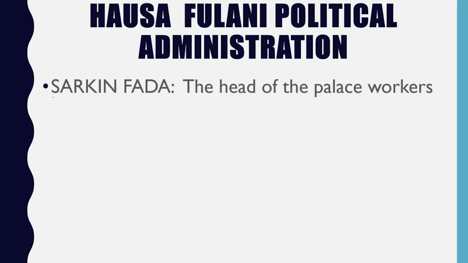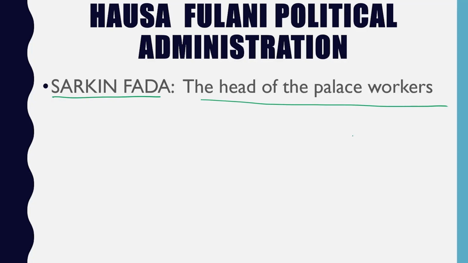They also have what they call the Sakin father, the head of the palace workers. But let's not forget that this is the staff of the Emirates, all these people that are working under the emir. They help the emir in the day-to-day running of government in the pre-colonial period of the Hausa Fulani. So the Sakin father is the head of all the workers. He's the one that controls the palace workers.